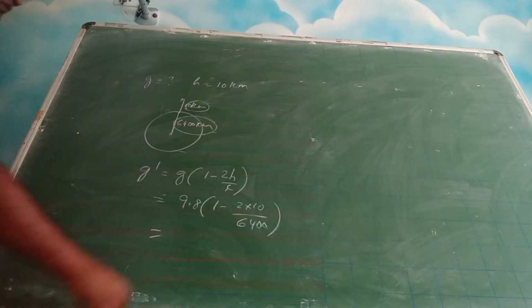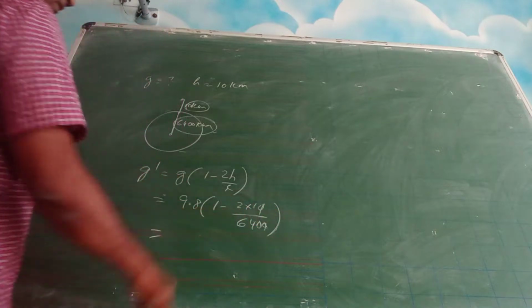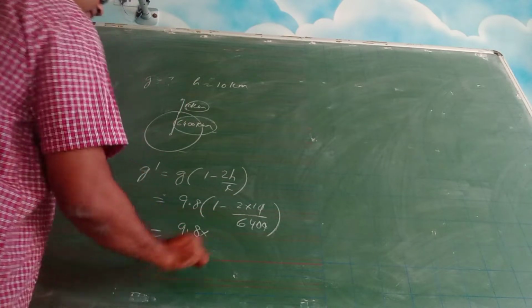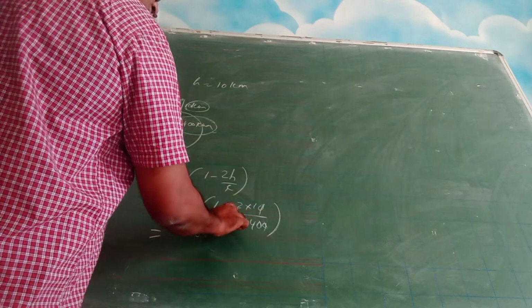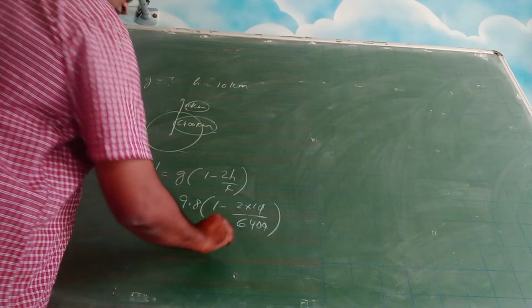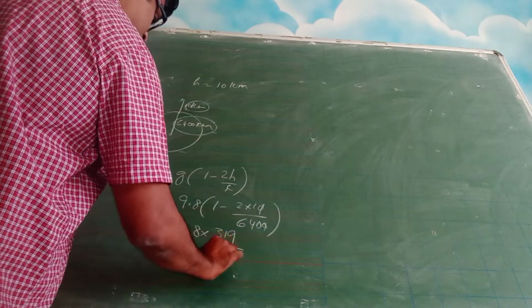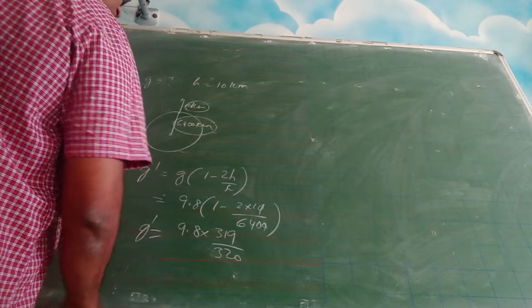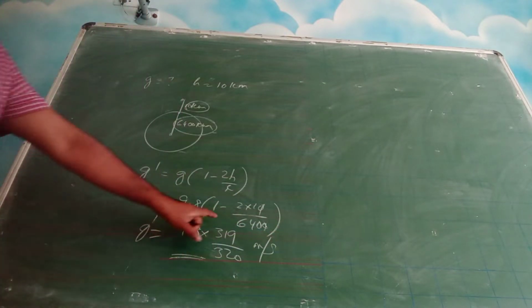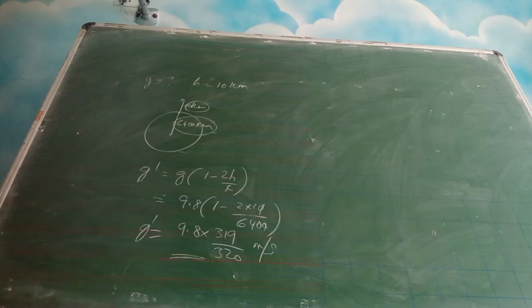Okay, so you got here how much? 2 by 640, 1 by 320. So 9.8 into 1 minus 1 by 320, that is 319 by 320. This is the g dash. You can see that it is slightly less than 9.8, because this factor is less than 1, so the result is also slightly less than 9.8. Okay.